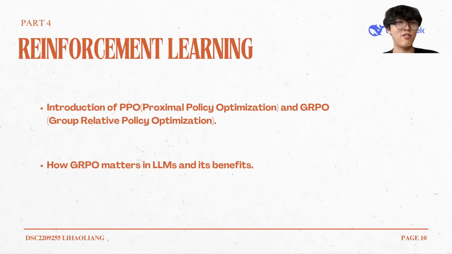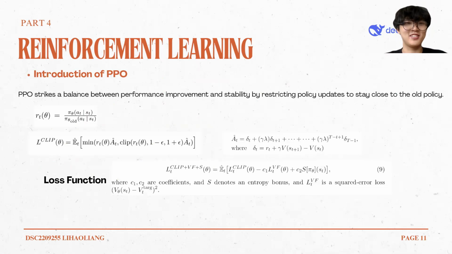Hi, I'm Hao Liang, and now my part is about introducing Proximal Policy Optimization and Group Relative Policy Optimization, and how GRPO matters in large language models and its benefits. This is an introduction of Proximal Policy Optimization. PPO improves the policy while keeping updates stable. It uses a probability ratio to compare the new and old policy and applies a clipped objective to prevent overly large updates. And this is some function of the parameters.